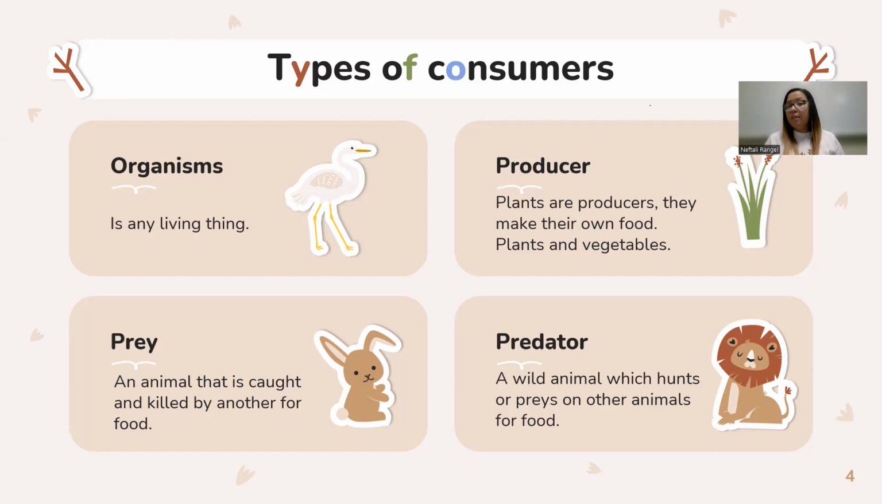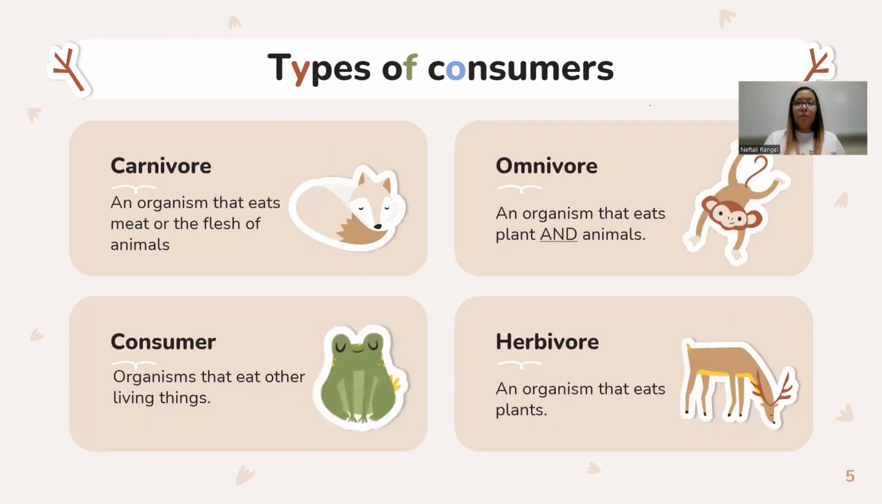Our predator is a wild animal which hunts or preys on animals for food. So the lion is the predator because it eats on the prey, which is the rabbit. So our lion would be a predator. A carnivore, an organism that eats meat, or the flesh of animals. And an example here is a fox because a fox eats a rabbit.